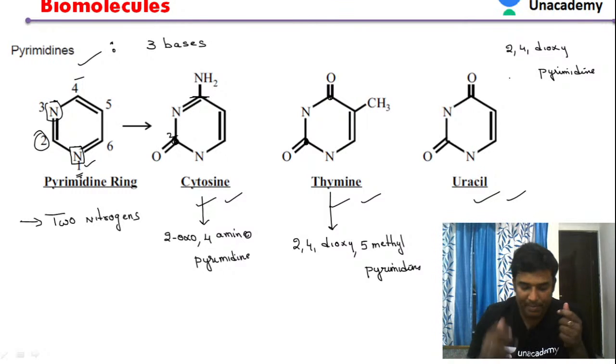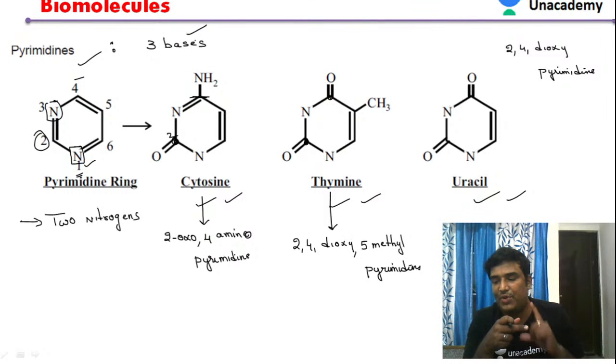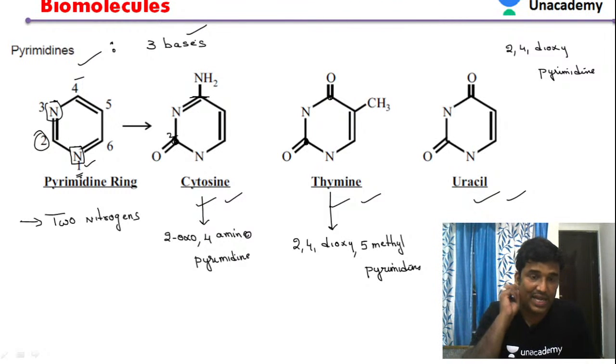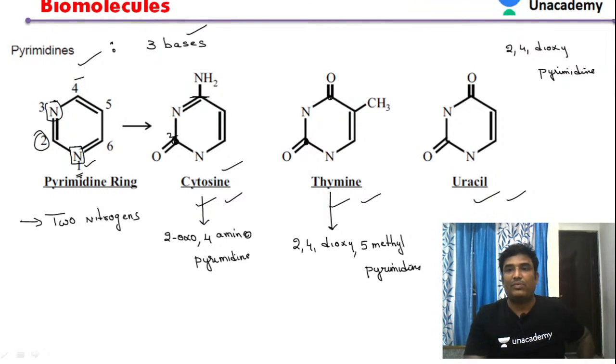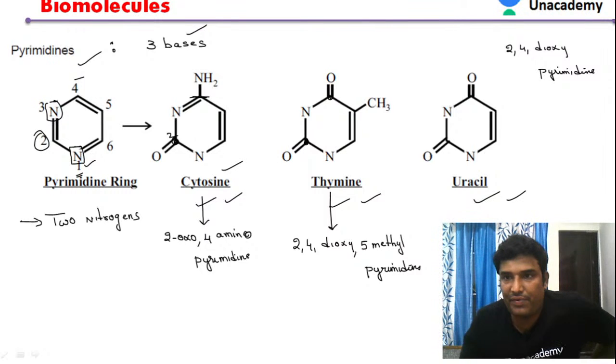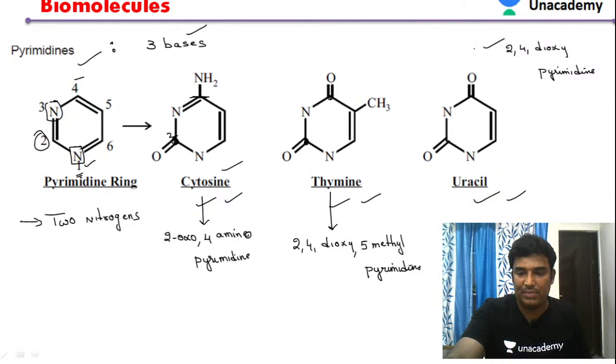So in pyrimidines we have three bases: cytosine, thymine, and uracil. Cytosine is 2-oxo-4-aminopyrimidine. Thymine is 2,4-dioxo-5-methyl-pyrimidine. Uracil is 2,4-dioxopyrimidine. Like this we have to name them. So that is about purines and pyrimidines.